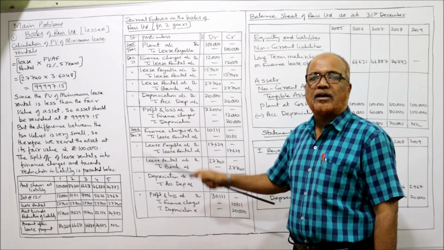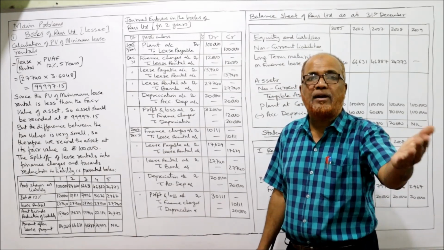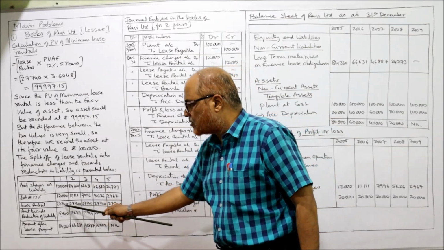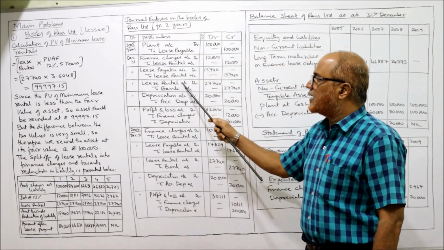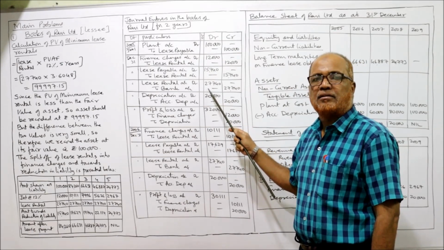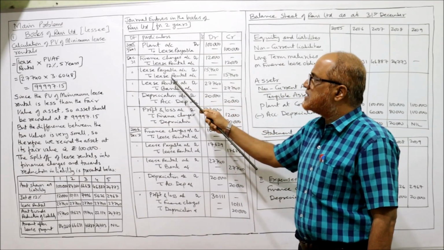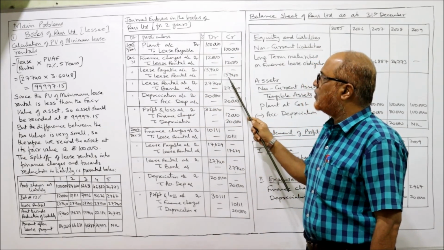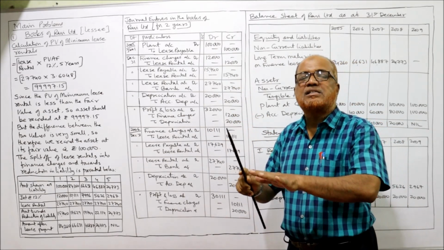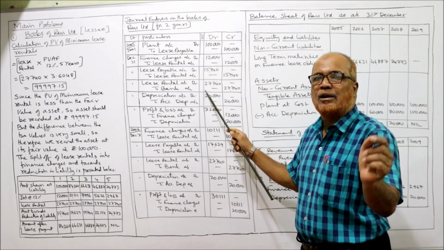Next, lease rental account debit to bank. This is the payment of lease rental. How much is the lease rental? 27,740. So lease rental account debit to bank 27,740. Being the lease rental paid. You can see here, lease rental is credited by 12,000 and credited by 15,740. If you add these two, 27,740 is debited. That means the lease rental account is closed. Lease rental account debit to bank, being the lease rental paid.